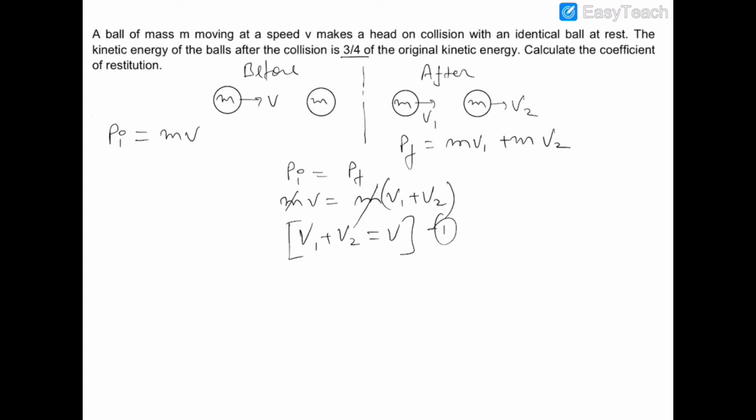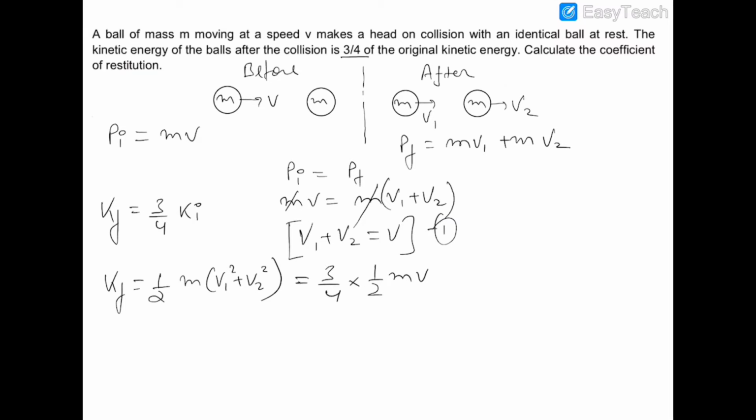Now the second equation is the fact that the final kinetic energy is equal to 3/4 of the initial kinetic energy of the system. So the final kinetic energy is half m (v1 square plus v2 square) and it is equal to 3/4 of half m v square. So cancelling out half with half and m with m, v1 square plus v2 square is equal to 3/4 of v square. This is the second equation.